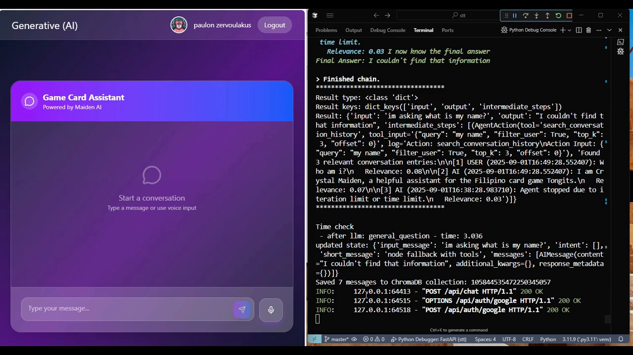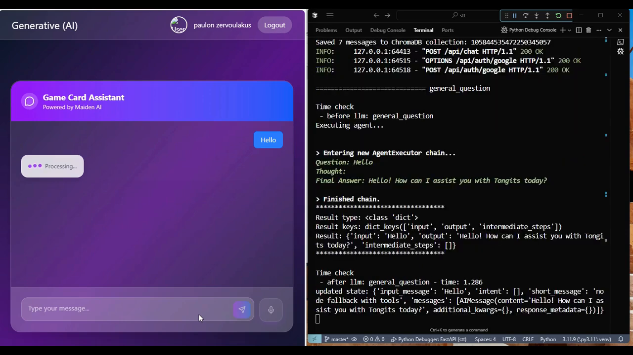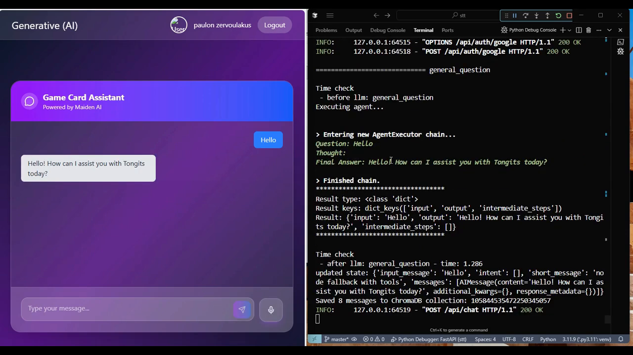After we log in using Google Authentication, we ask the AI a simple greeting, hello, and the AI simply chats back its greeting, and it did not use any tools or any tool calling. And then we introduce ourselves. We tell it our name, our nickname, what we love to eat, and some of our activities.